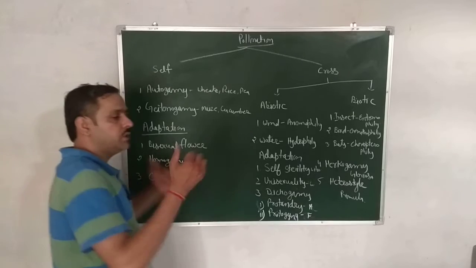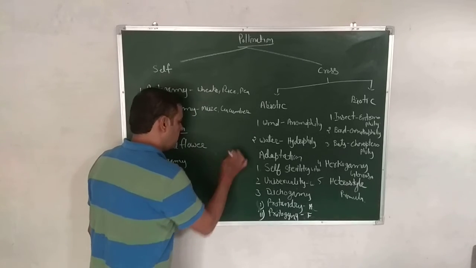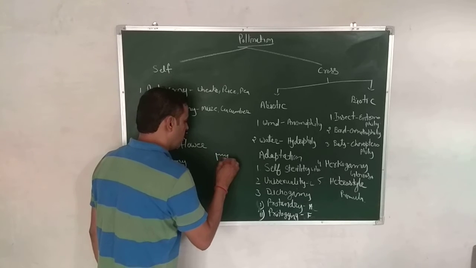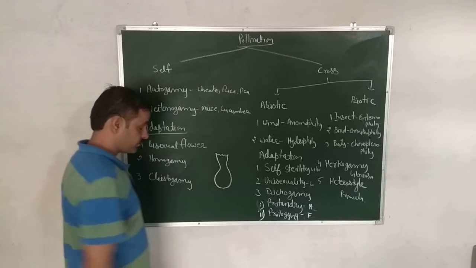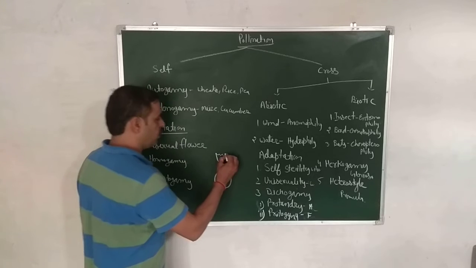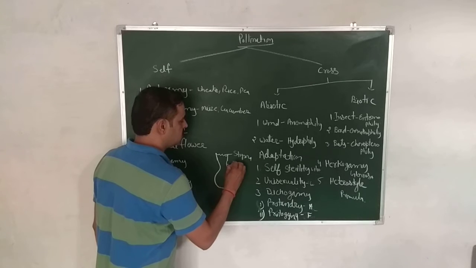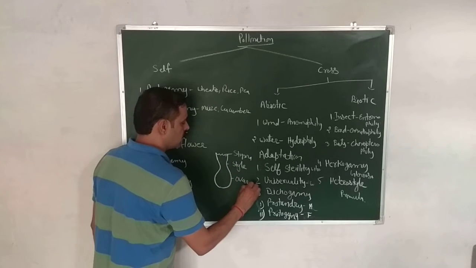As you know, we studied the structure of a flower earlier. In a flower, there are two types of reproductive systems. This is the pistil. This part of the pistil is called the stigma. This is the style and this is the ovary.